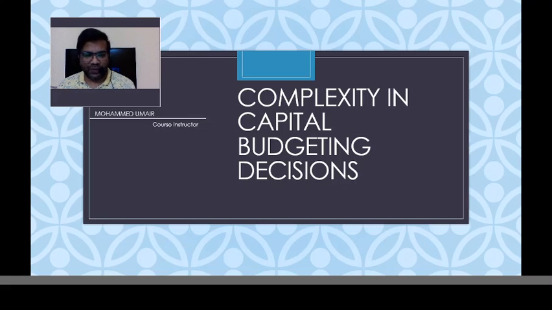Last class we had a comprehensive overview of the concept of capital budgeting, and we also discussed some of the broader concepts which capital budgeting is part of. If you have to recall what capital budgeting is, capital budgeting provides certain techniques through which we do an assessment of risk and return associated with investment proposals.